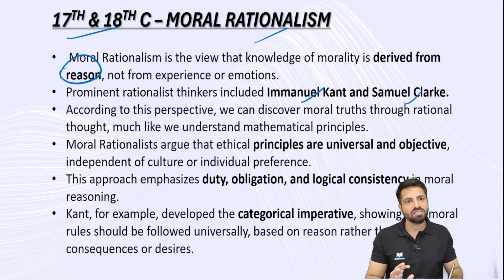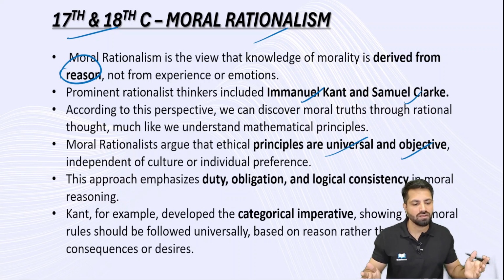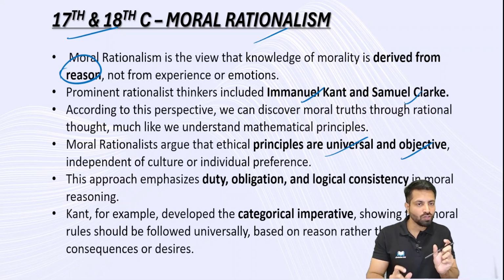The important aspects you need to remember are that the ethical principles considered under moral rationalism are universal and objective. It means that truth is truth no matter what, whether it is 500 years ago or after 500 years. There is an aspect of universality and objectivity before deciding whether something is moral or immoral.